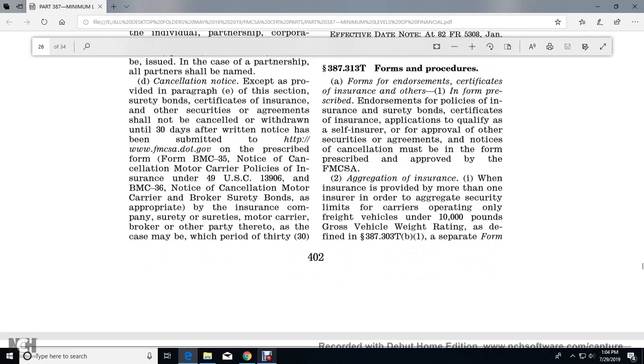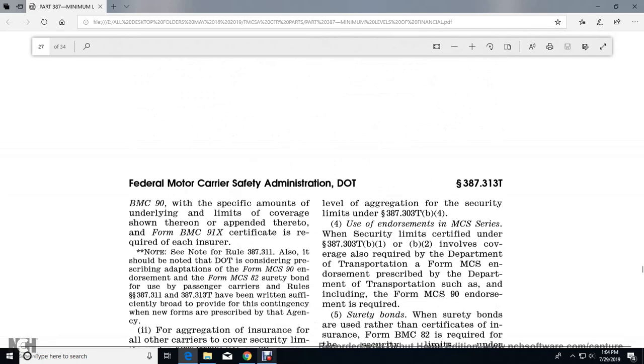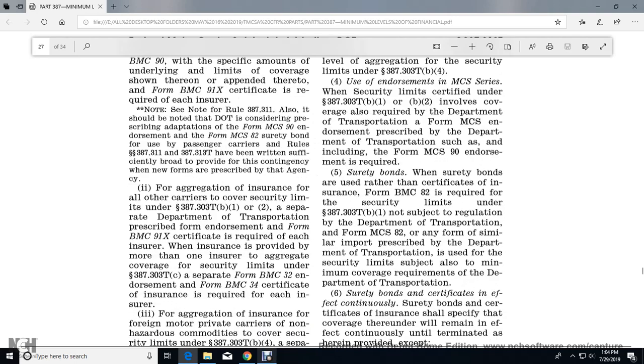Aggregation of insurance: when the insurance is provided by more than one insurer, the aggregate of the security limits of the carriers operating only freight vehicles under 10,000 pounds gross vehicle rating as defined in the set form, and BMC 95, specific amounts, underlying limits, coverage thereof appended therefrom, form BMC 91 certificate required in each of the insurer.